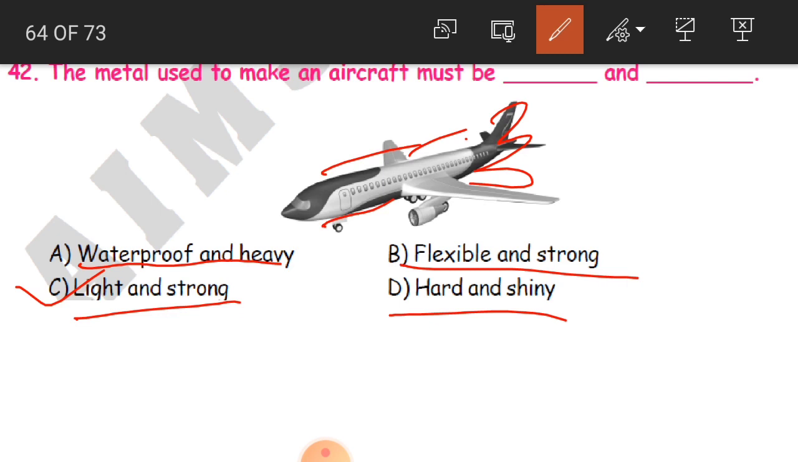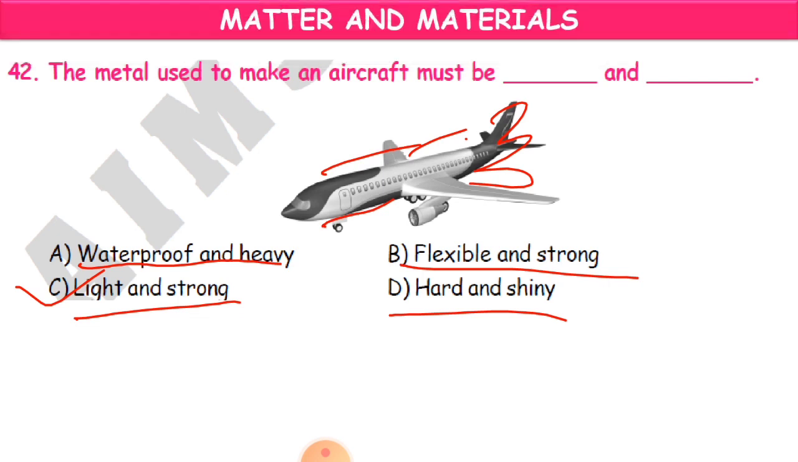So it must be light in weight, and it must be strong also. Why? Because it has to fly. If it has much weight, it cannot fly that easily. And because it has to carry passengers and deal with this traveling, it has to tolerate all the weather conditions or climatic conditions above the air in the sky, so it must be strong also. Clear? So C, that is light and strong, is the answer.